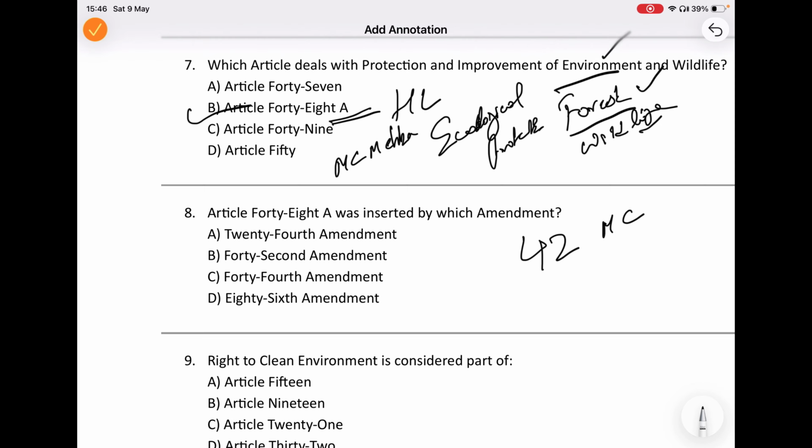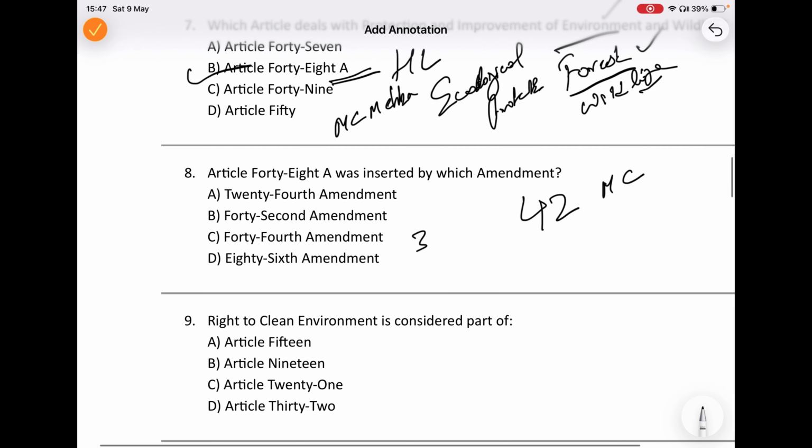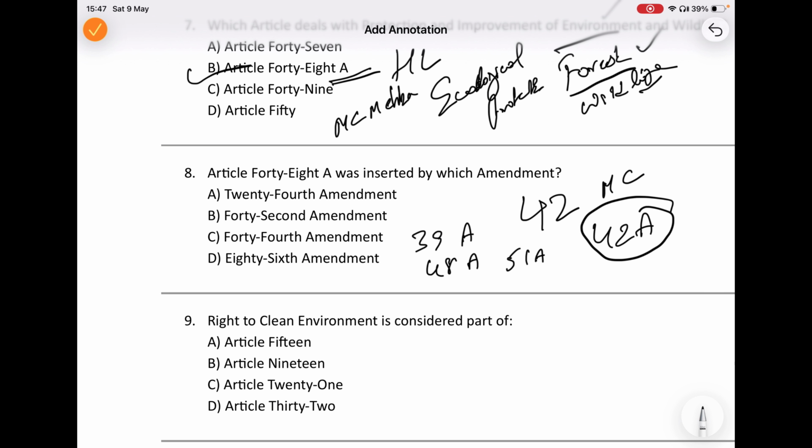Now, here is a simple shortcut to remember. Articles like 39A, 48A, and 51A are all commonly connected with the 42nd Amendment.